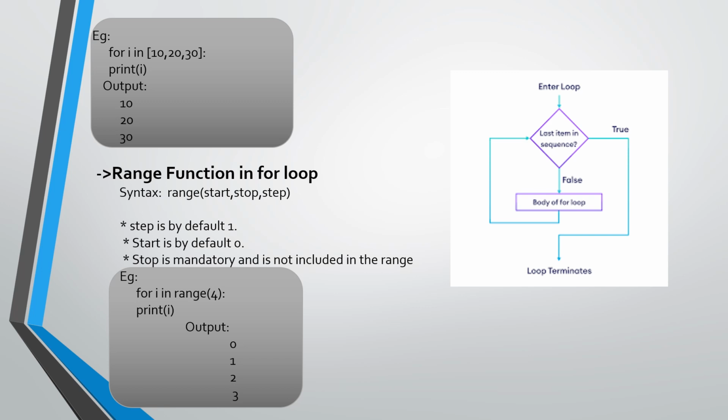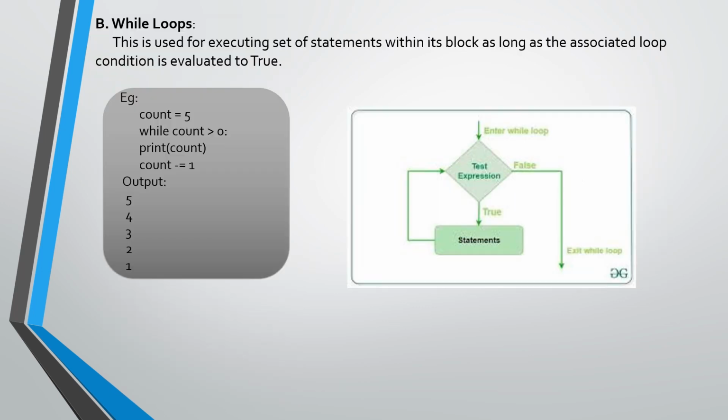Now the range function in for loop. The syntax is range, then bracket, start, comma, stop, comma, step. Step is 1 by default, start is 0 by default, and stop is mandatory and is not included in the range. For example, for i in range 4, then print i, the output is 0, 1, 2, 3 because we will always start with 0.